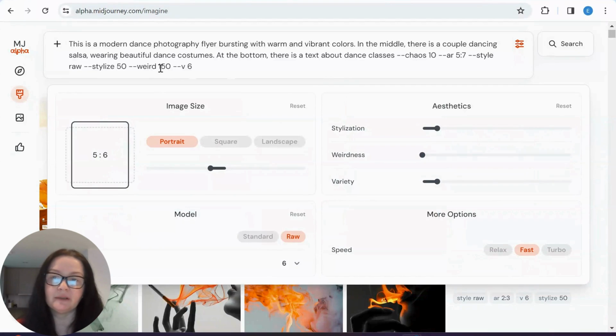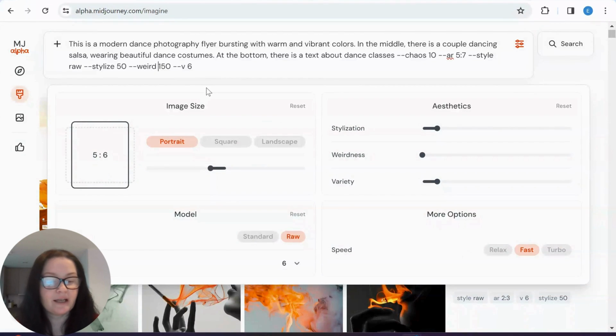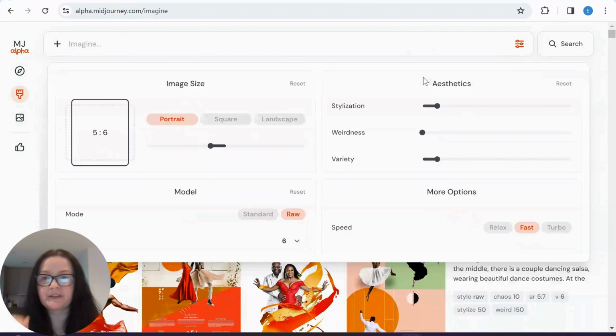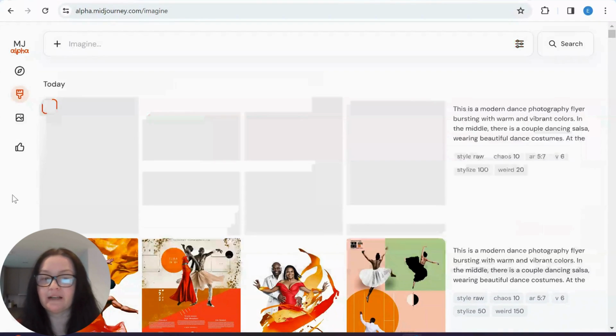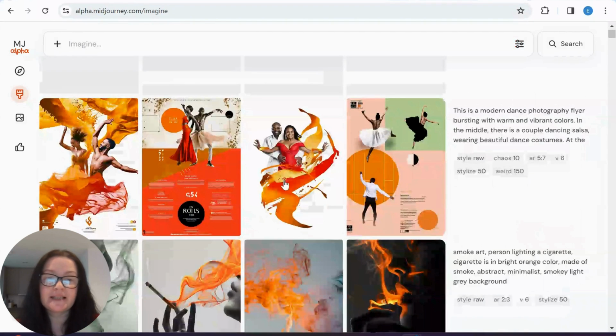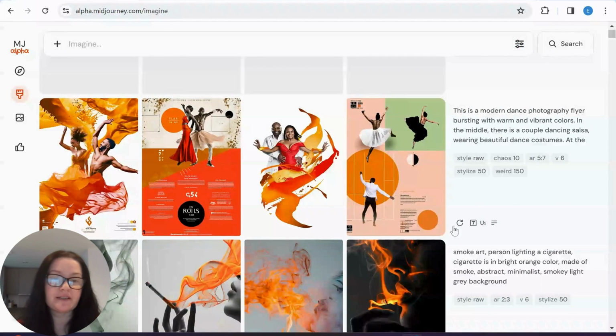So if you're not happy with weird being 150, we can do it 20. Maybe we can do stylize 100, and see what happens. Maybe no cows this time. Let's take that off. And then I'm running the prompt now. Okay, so those are the options that we have here.